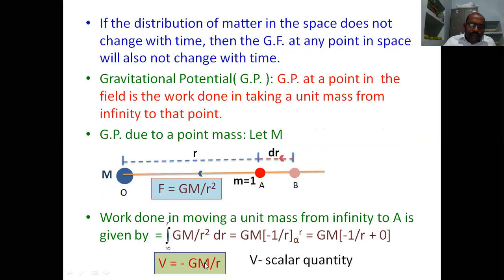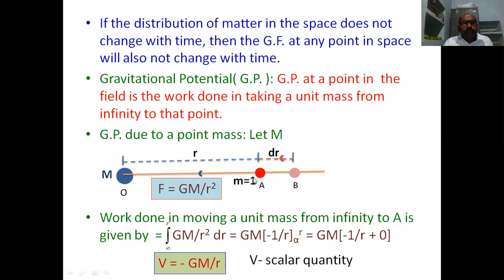Here, V is equal to minus GM by r. Since there is a negative sign, as r decreases, the gravitational potential decreases, and as r increases, the gravitational potential increases. That means as we go away from the given mass, the gravitational potential increases.